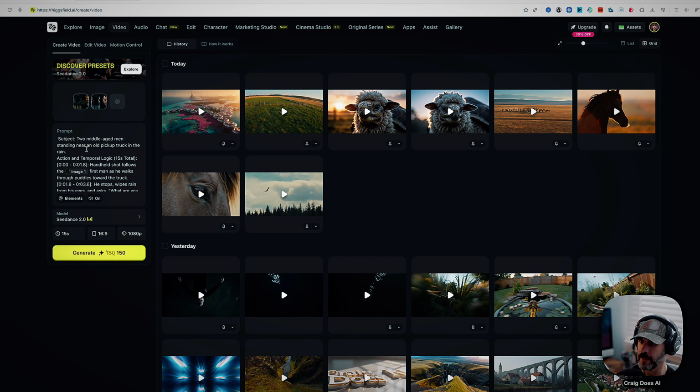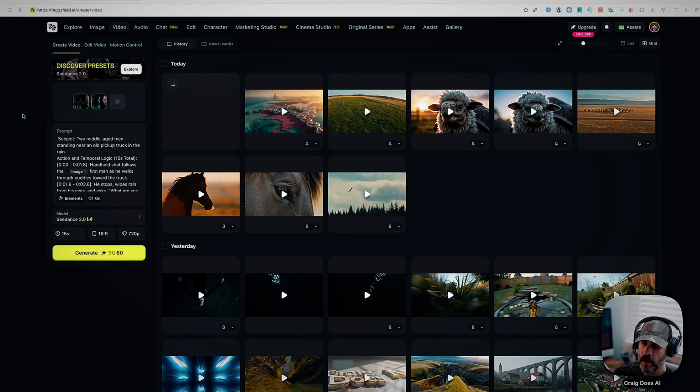So two middle-aged men standing near an old pickup truck in the rain. And I'm going to put this back to 720. Now it's going to create that scene in the rain, standing next to a pickup truck and all that kind of stuff, having that same conversation that I said. And those two men are going to be speaking to each other. So let's generate that.